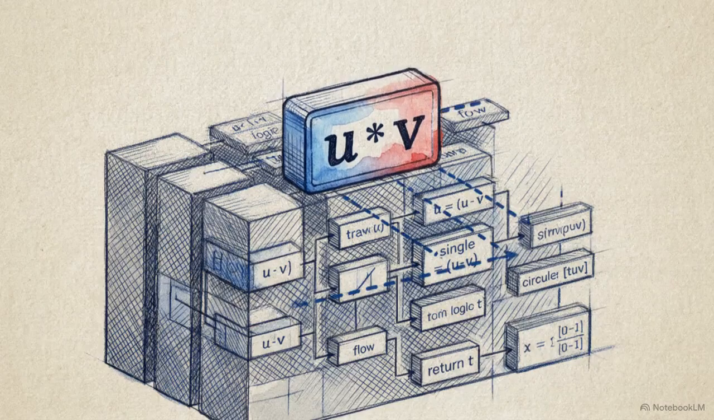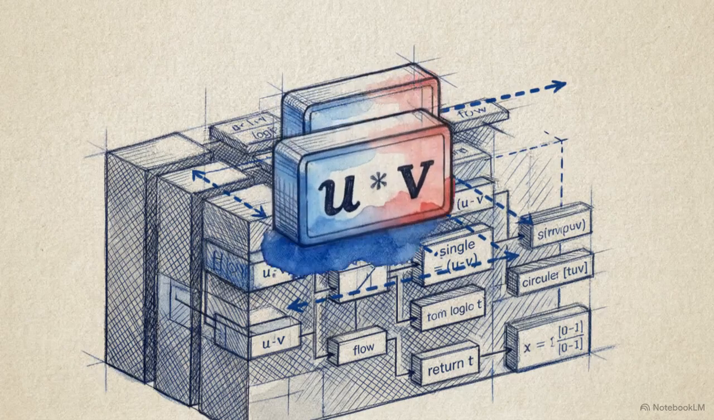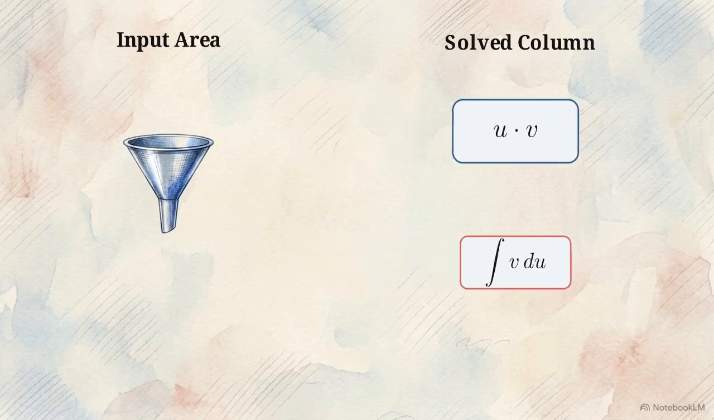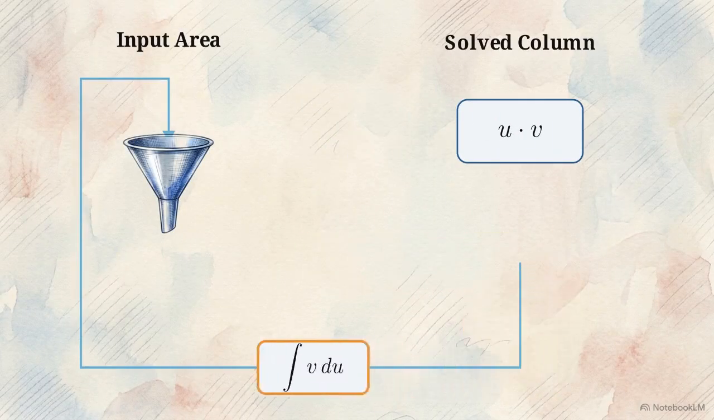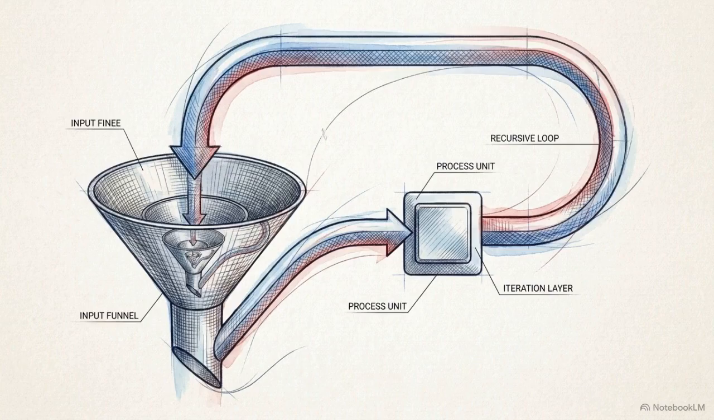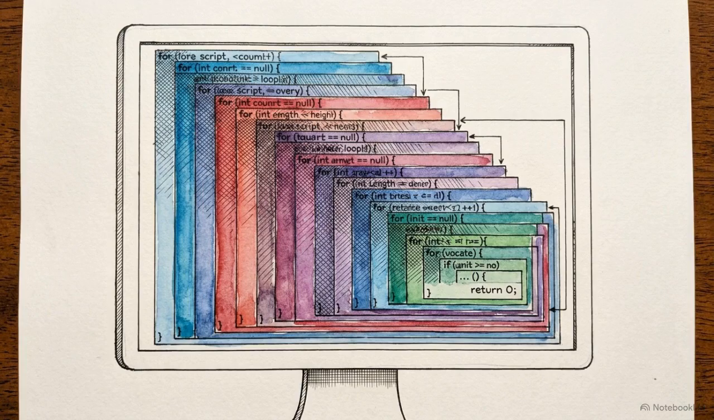The algorithm tells the system to strip off one solvable chunk of the problem first. That is your u times v. It then takes the remainder, the slightly less complex integral of v du, and passes it back into the function recursively. The system iterates. Integration by parts operates as a systematic recursive loop. It continuously strips away complexity, step by step, until the entire remaining system resolves down to zero.